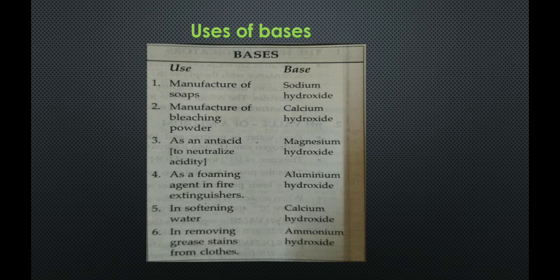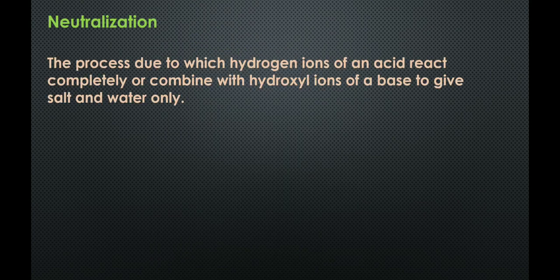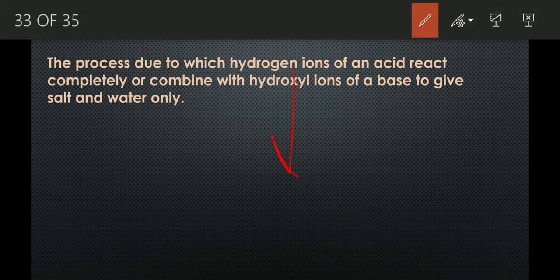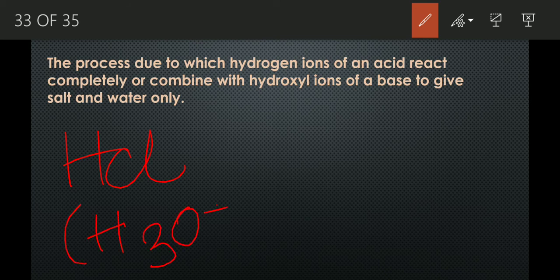Okay. Now, what is neutralization? Neutralization or neutralization reaction is the process due to which hydrogen ions of an acid, H+, react completely or combine with the hydroxyl ions of the base to give salt and water. So let's take the example. Suppose HCl is an acid, so it contains what? Hydronium ions or the hydrogen ions.